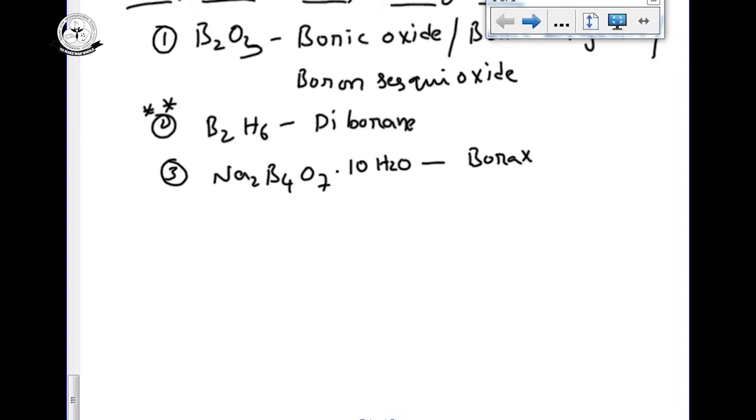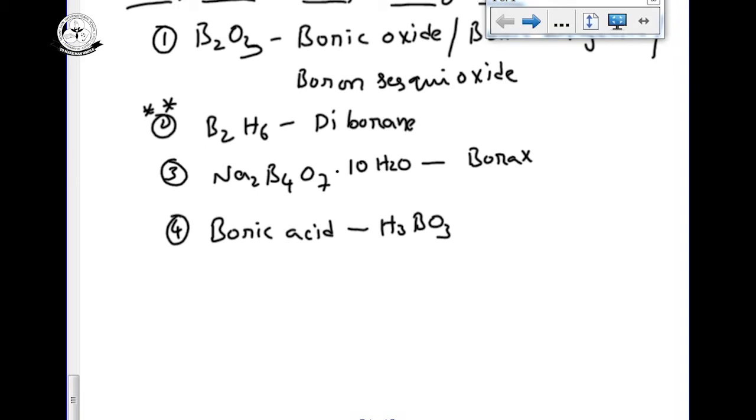These three are some important compounds related to boron. Now we are going to start with them one by one. And the fourth important compound related to boron is boric acid, that is H3BO3.